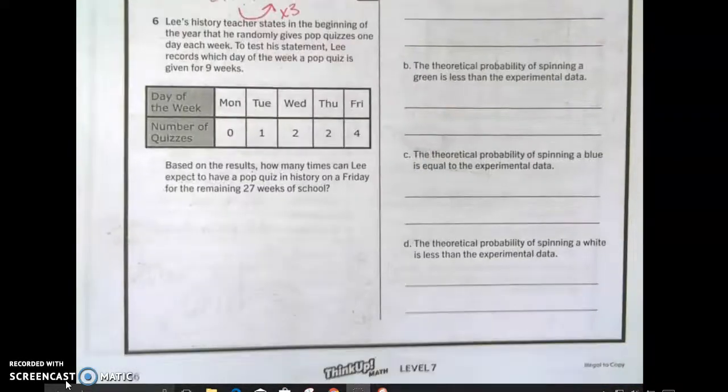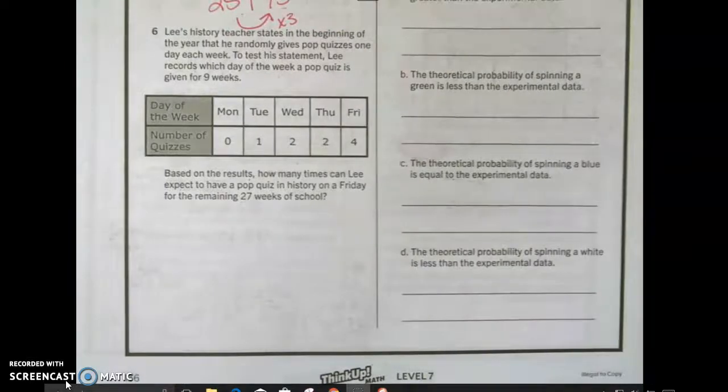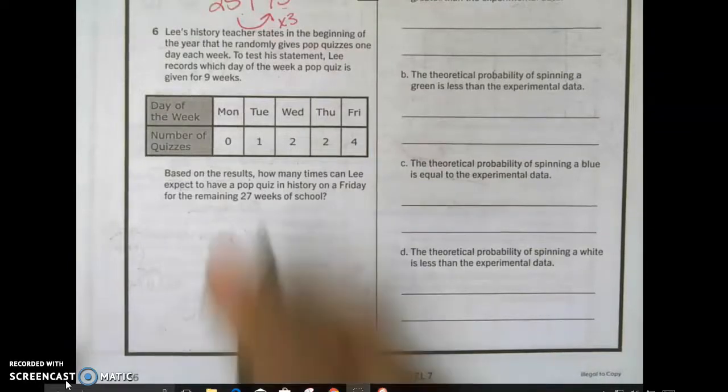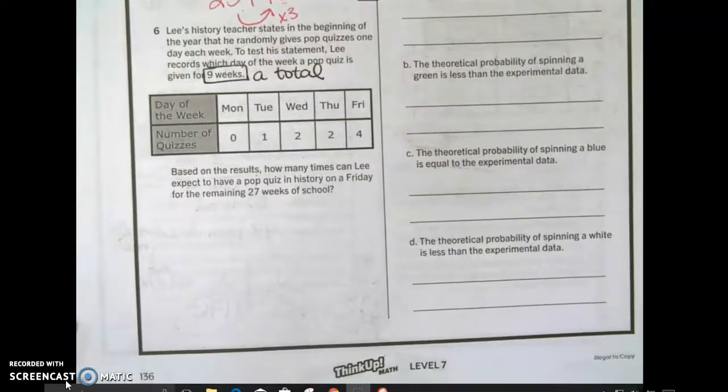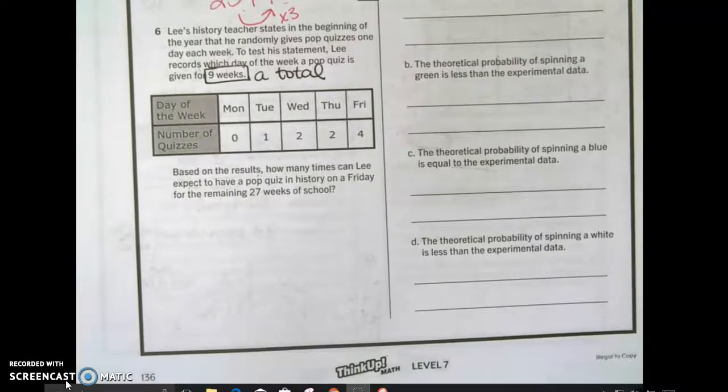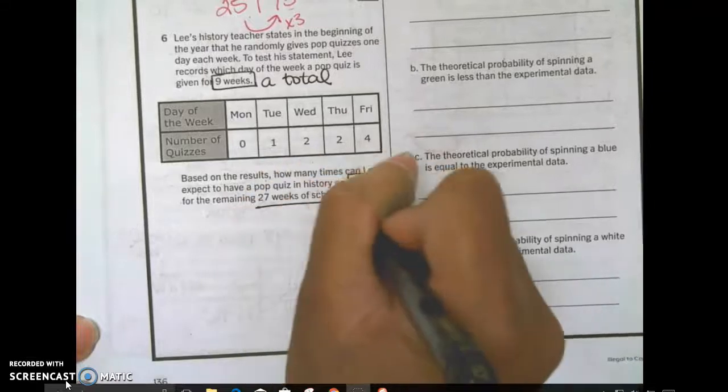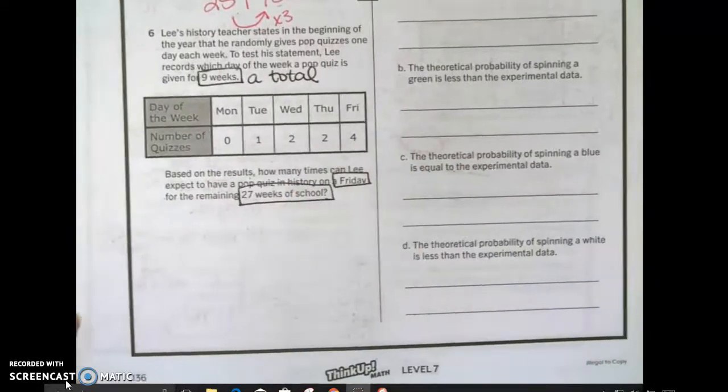Lee's history teacher states in the beginning of the year that he randomly gives pop quizzes one day each week. To test his statement, Lee records which day of the week a pop quiz is given for 9 weeks. What is 9 weeks? A total. Based on the results, how many times can Lee expect to have a pop quiz in history on a Friday for the remaining 27 weeks of school?